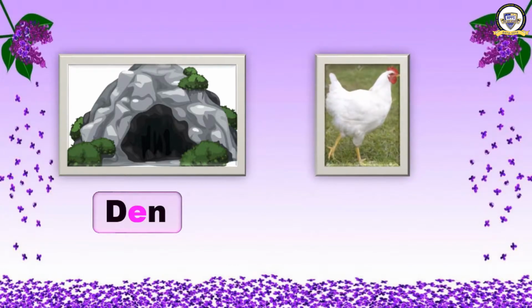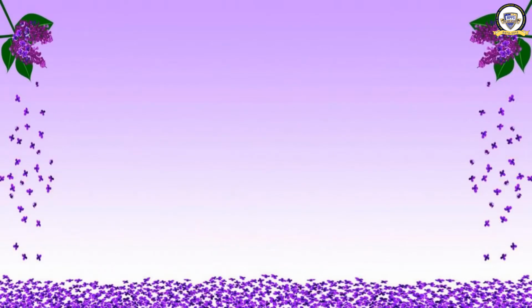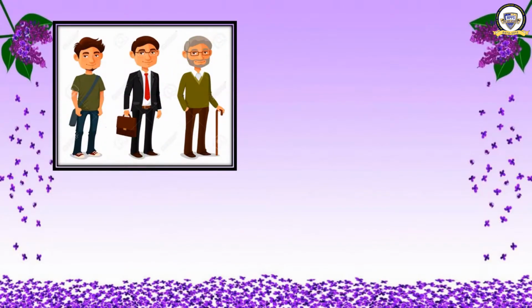Den. Okay. Next picture. What is this? That you know. Hen. Very good. It is a hen. What is the spelling? HEN, hen.